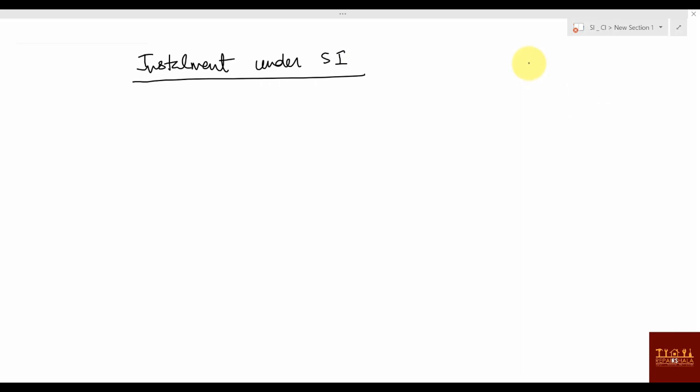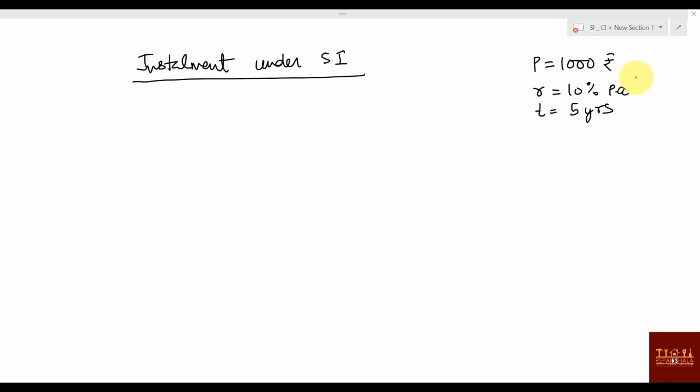Suppose you have bought some TV of 1,000 rupees, right? And your rate of interest is 10%, and you are paying the whole amount in 5 years. A 1,000 rupees TV, obviously it is very cheap, but assume it. Whenever the rate of interest is given as 10%, it is always by default per annum, means for a year, and time is 5 years.